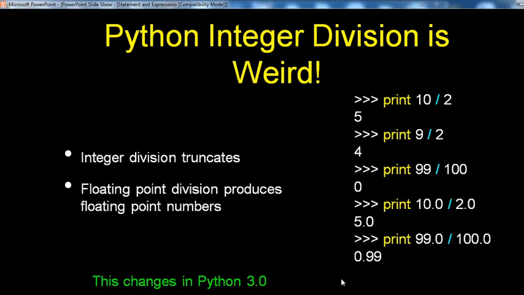See here. Next point: Python integer division. Integer division truncates. Floating point division produces floating point numbers. This changes in Python 3.0. Integer division truncates: print 10 divided by 2 is 5, print 9 divided by 2 is 4, print 99 divided by 100 is 0, print 10.0 divided by 2.0 is 5.0, print 99.0 divided by 100.0 is 0.99.